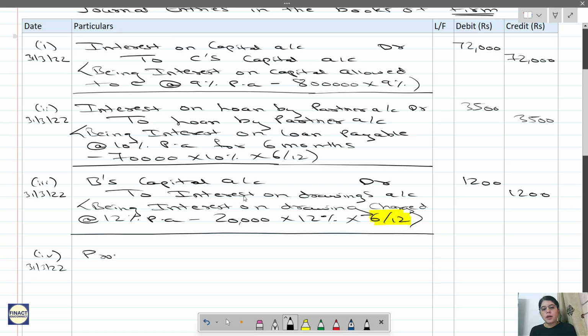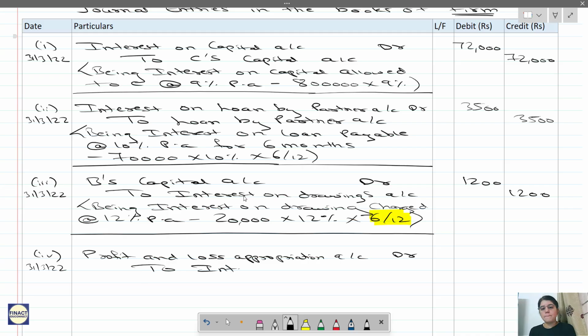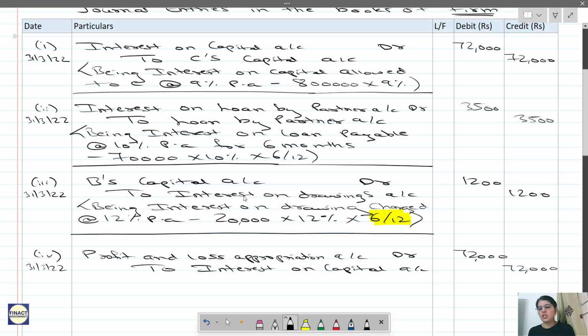So profit and loss appropriation account debit to interest on capital account. How much is that? 72,000. So the narration you can write, being interest on capital transferred. You can write it fully, okay? Don't write IOC.